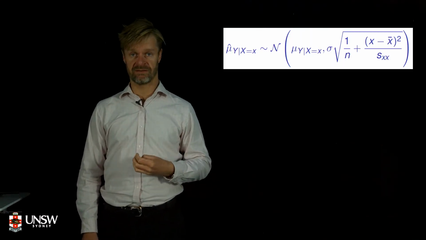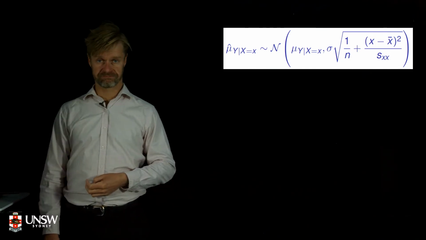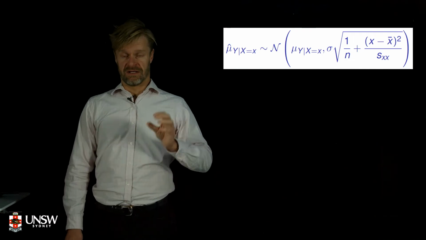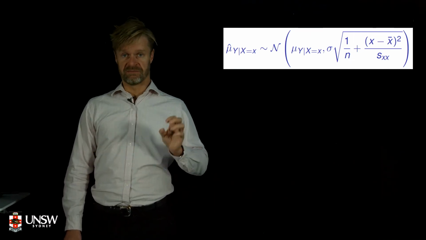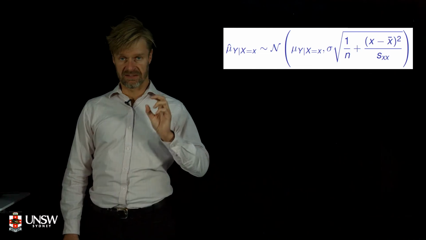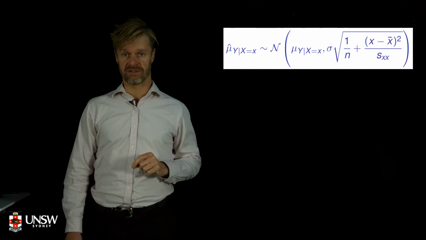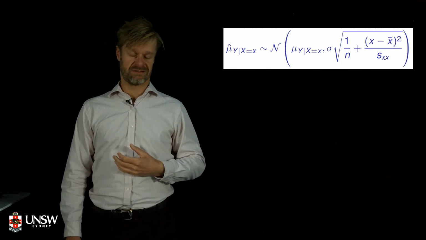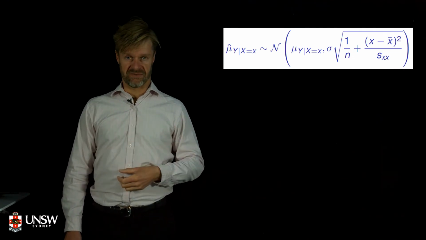Turns out that if you plug in, because beta hat naught is unbiased and beta hat 1 is unbiased, we can use the line as an unbiased estimator of the true mean y when x is equal to 1, or any other value. As before, the predicted value on the line is normally distributed because it's a linear combination of normal variables, if our assumptions are satisfied.